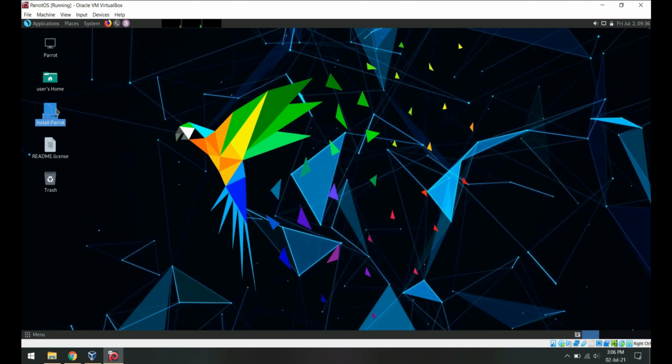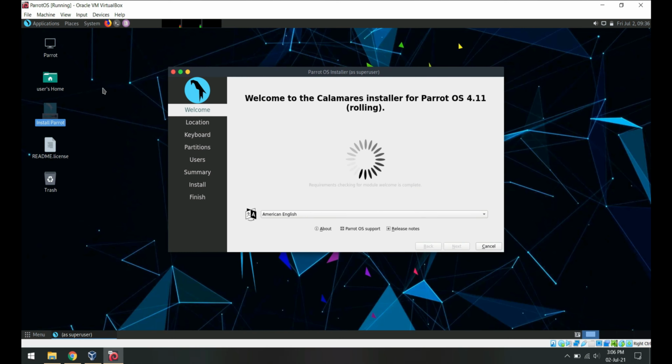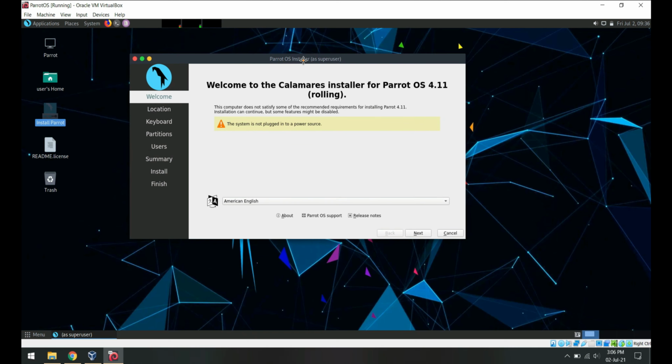Now we'll start the really time-consuming part. This time will depend on the resources you've provided to the VM. Double-click on this Install Parrot icon and you'll see this prompt. Let me quickly plug the power source and we're good to go.